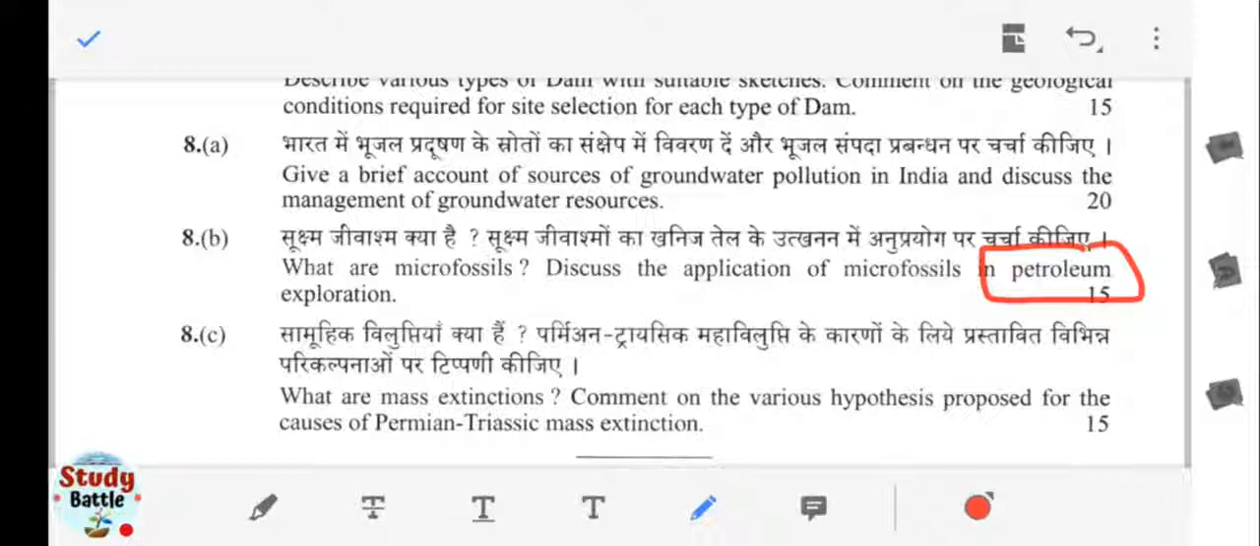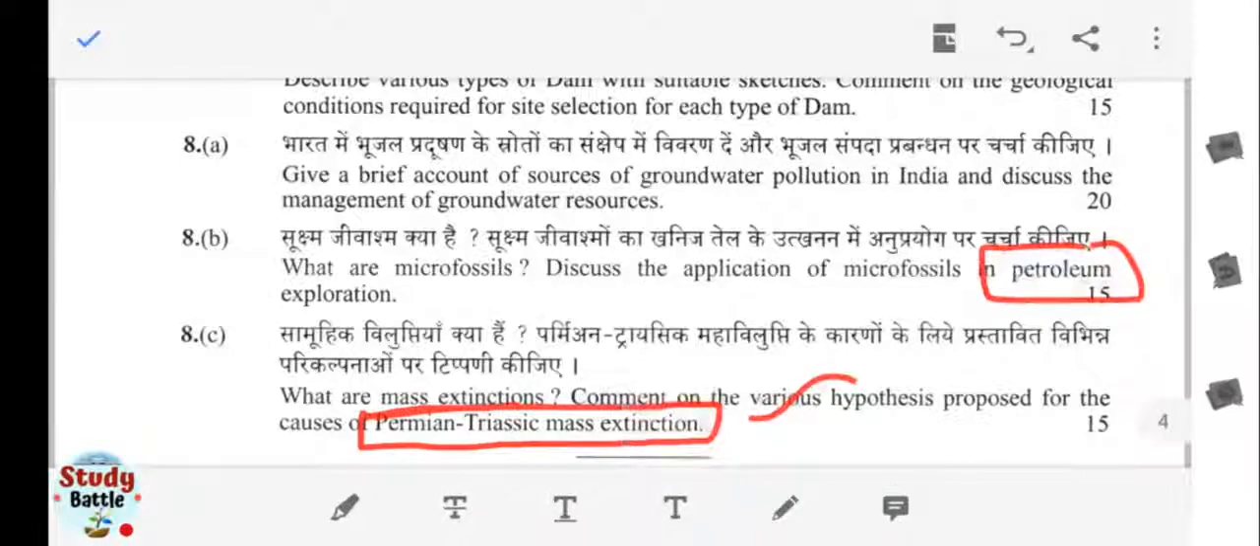Next one is: what are mass extinctions? You have to comment on the various hypotheses proposed for the causes of the Permian-Triassic mass extinction. So for the Permian-Triassic boundary mass extinction, why it has taken place, what the hypotheses or causes behind this extinction were, that you have to discuss.